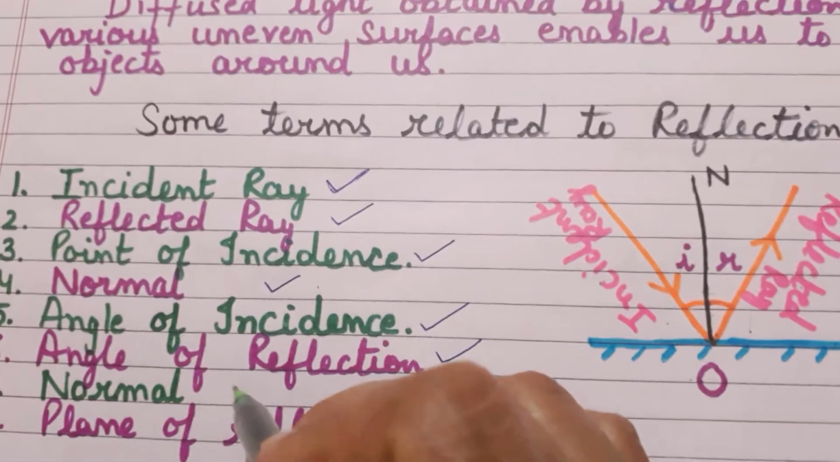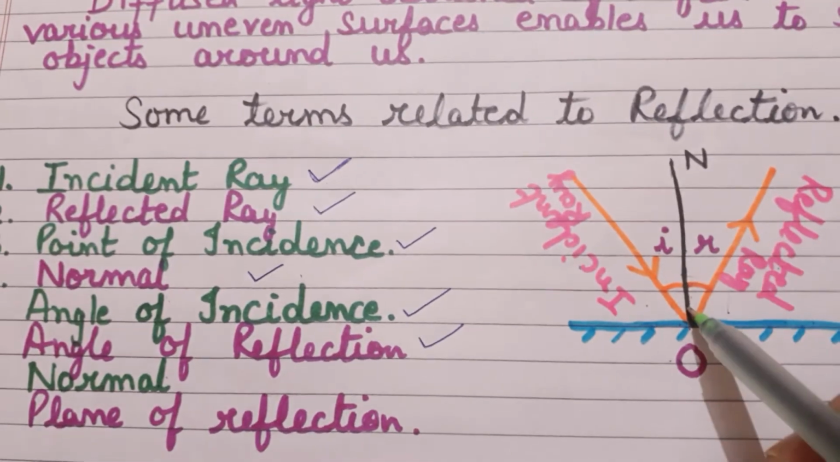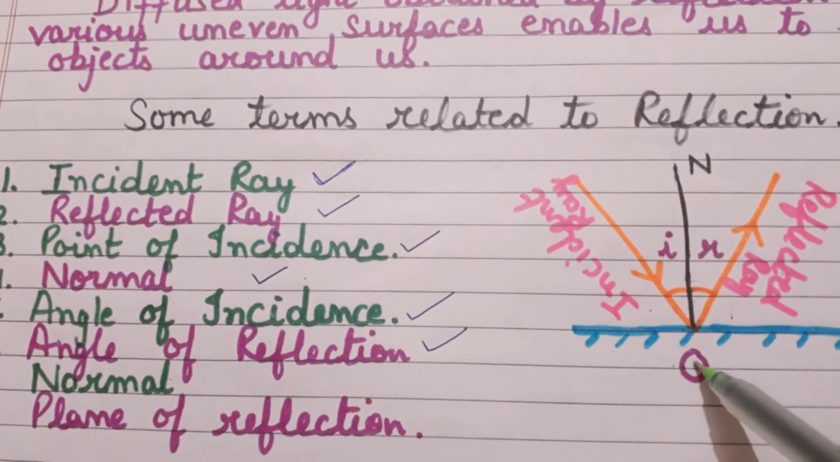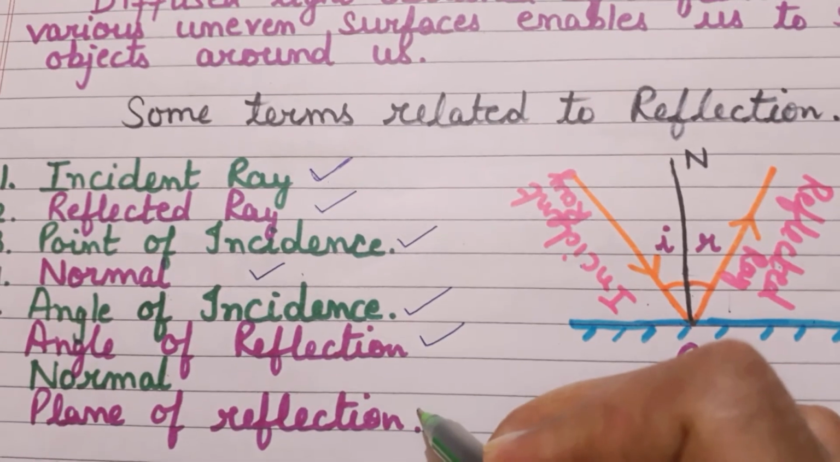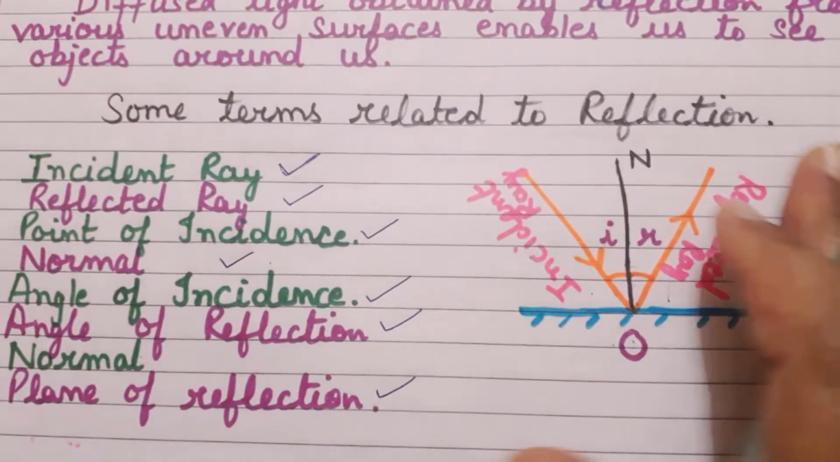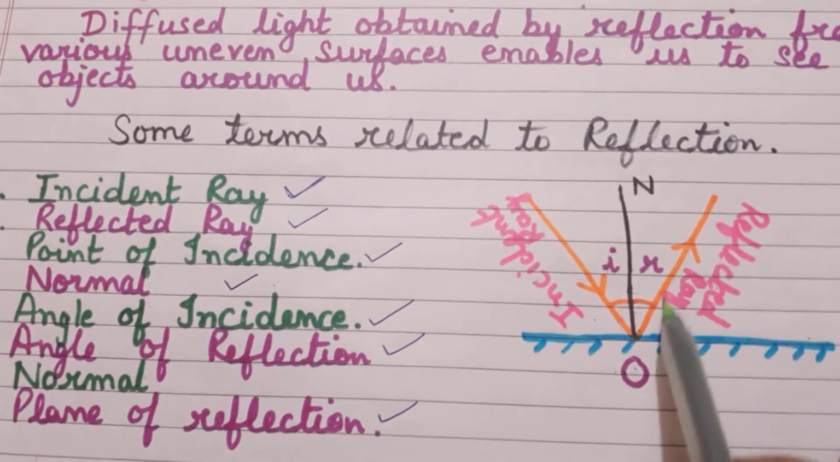What is normal? Okay, sorry children, I have repeated normal twice. We have already done normal. It is a perpendicular drawn at the point of incidence to the surface. What is plane of reflection? The plane of reflection is that plane in which we include the normal and the reflected ray.